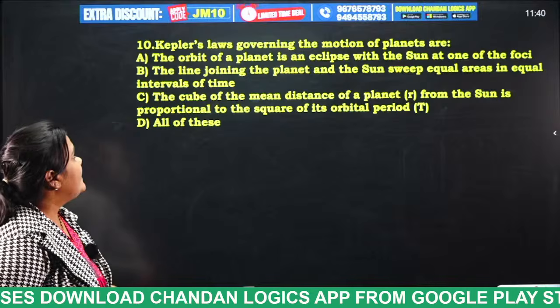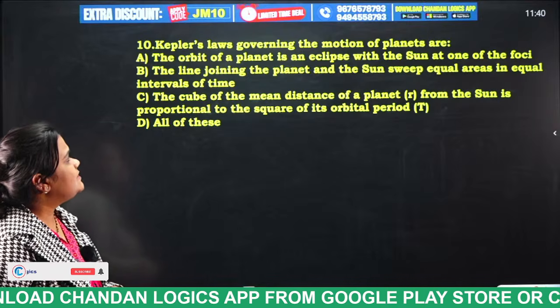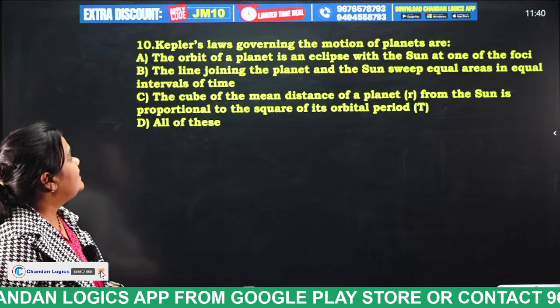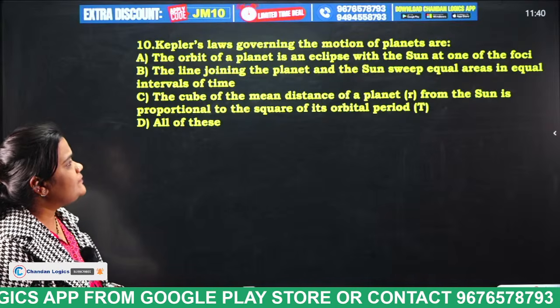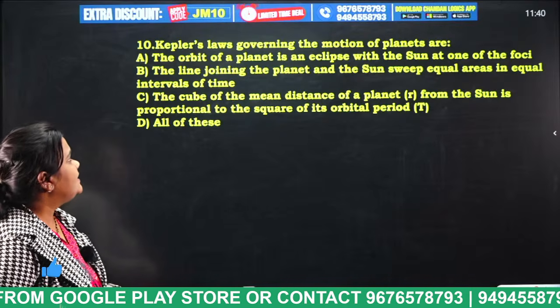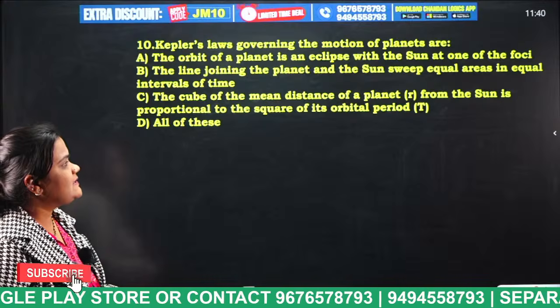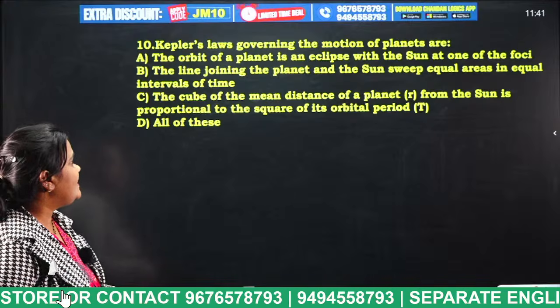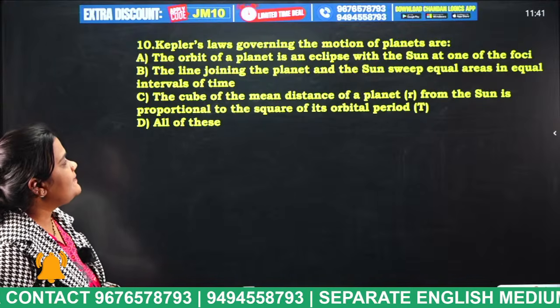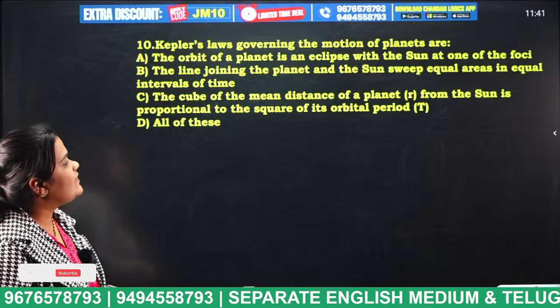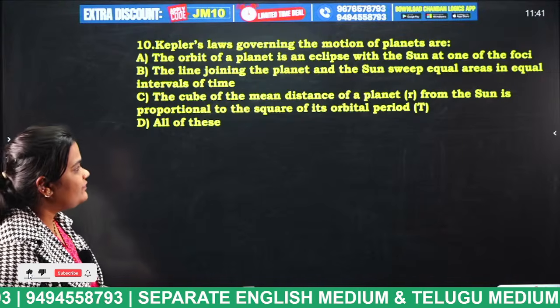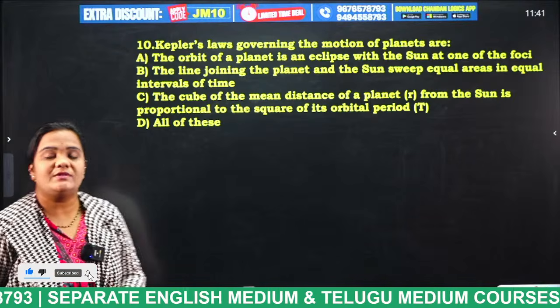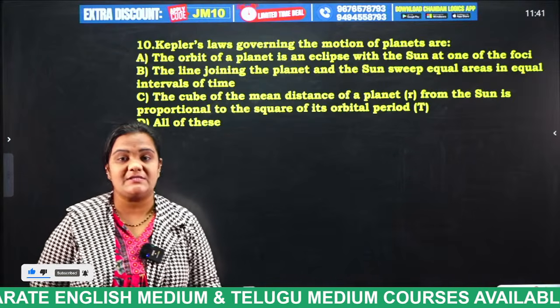Next question. Kepler's laws govern the motion of planets: the orbit of a planet is an ellipse with the sun at one of the foci. The line joining the planet and the sun sweeps equal areas in equal intervals of time. The cube of the mean distance of a planet from the sun is proportional to the square of its orbital period. So these are the three Kepler's laws.